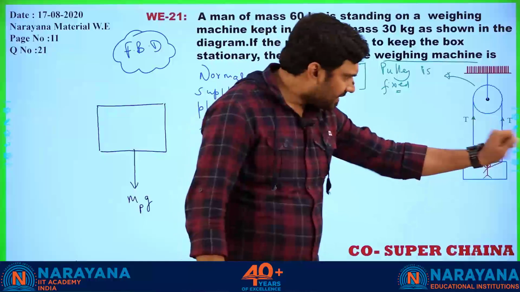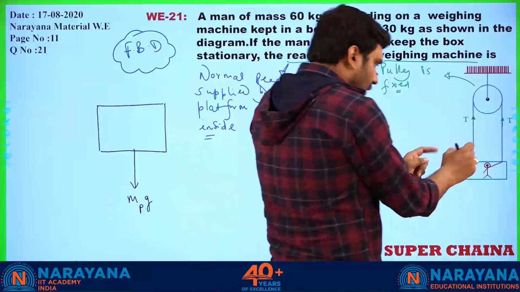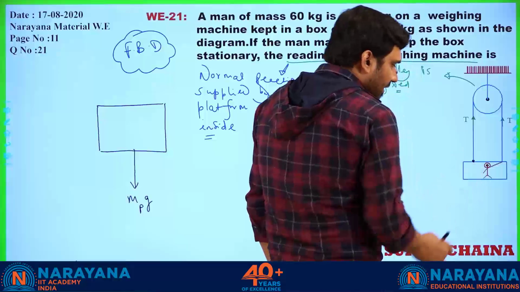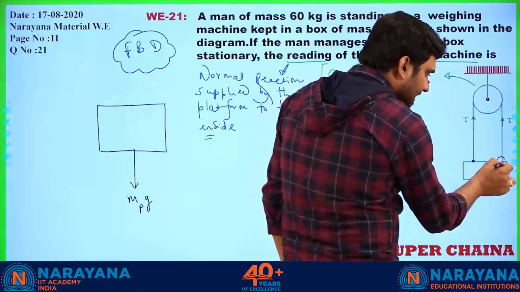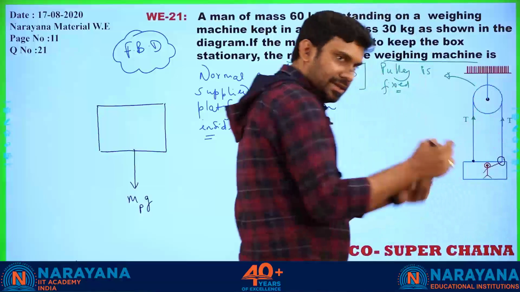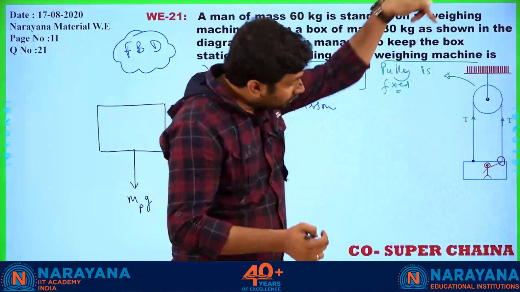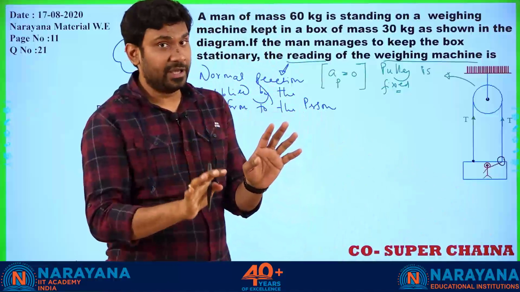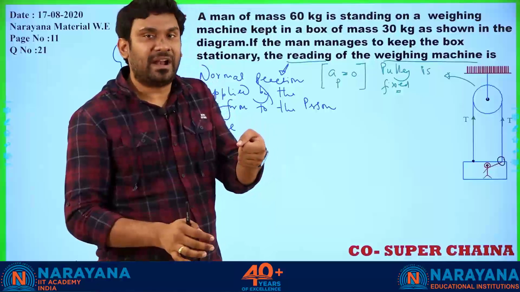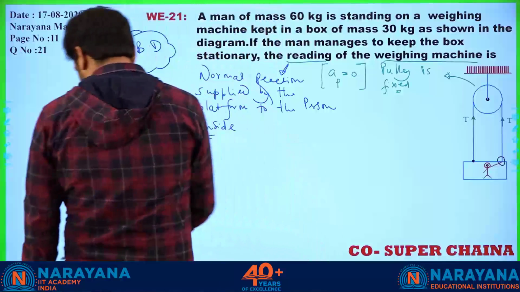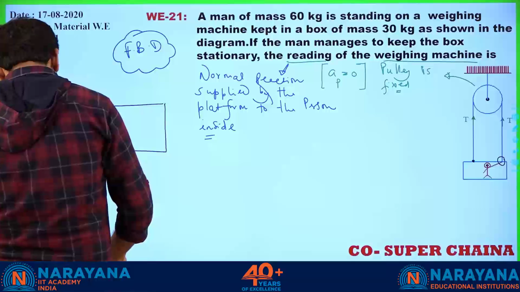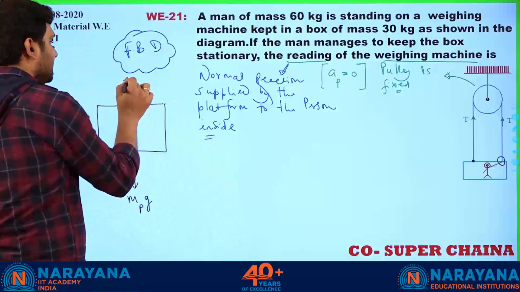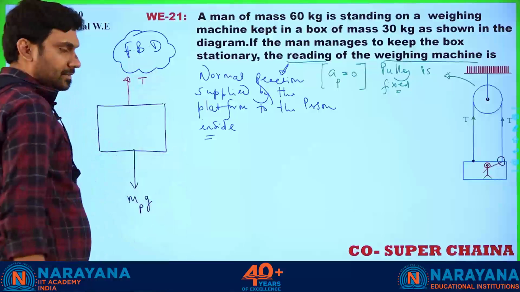If you look at the diagram carefully, the rope is connected to the platform only at this point, and at this place it is connected to the hand of that person. There is a small kind of hole or orifice through which the rope is going inside and the person is holding it. So effectively only one string is pulling the platform. For only one string, this is the tension acting in that direction, T, correct?